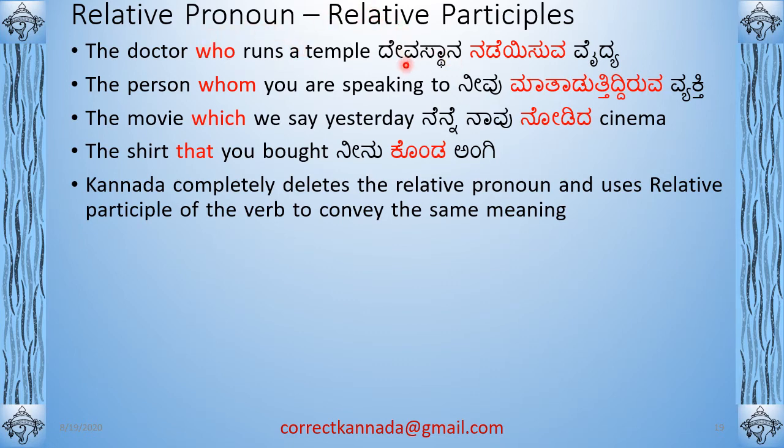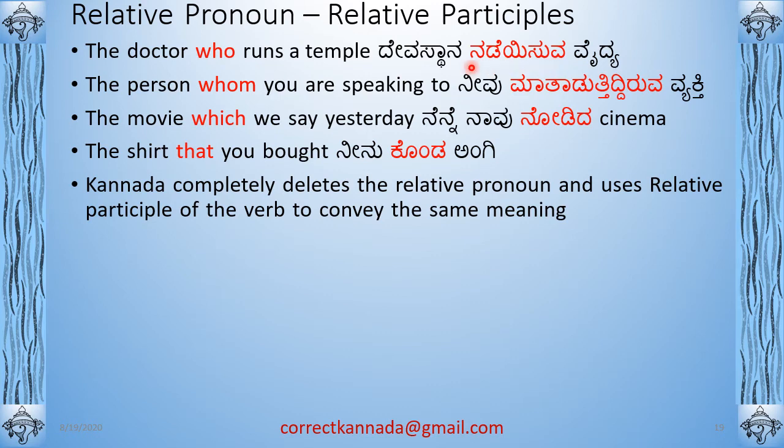So the corresponding translation here will be devasthanana, right? ದೇವಸ್ಥಾನ ನಡೆಯಿಸುವ ವೈದ್ಯ, right? ನಡೆಯಿಸುವ ವೈದ್ಯ. So this devasthana is temple. ನಡೆಯಿಸುವ is the relative participle. ನಡೆಯಿಸುವ means the one who is running, one who is operating the temple, right? So it's a doctor who is actually operating, as in running, a temple. Okay, ನಡೆಯಿಸುವ. So this is the present relative participle.